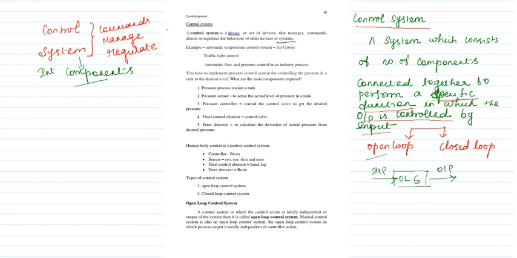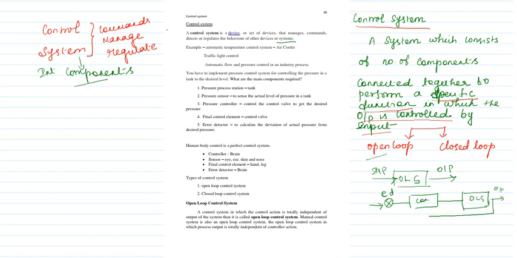But closed loop, what is the difference? In closed loop there will be feedback. So there is the input, this is called the error detector, then you have a controller, then your open loop system, and you have an output.